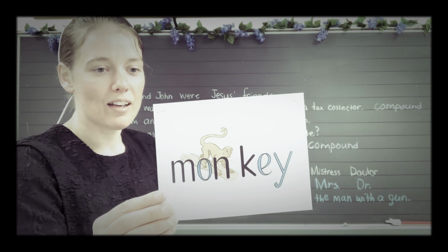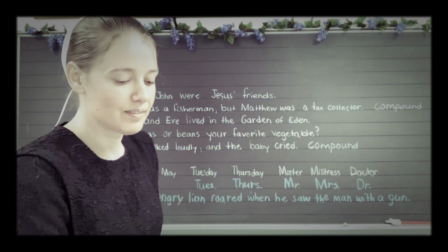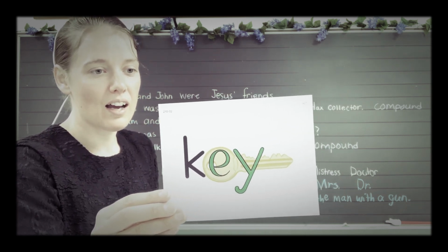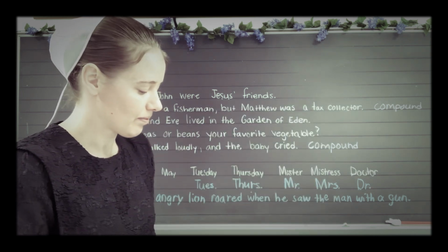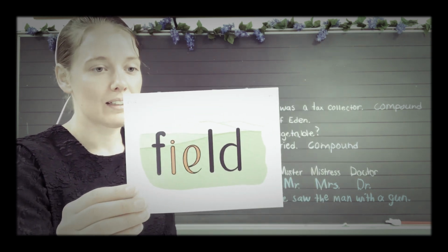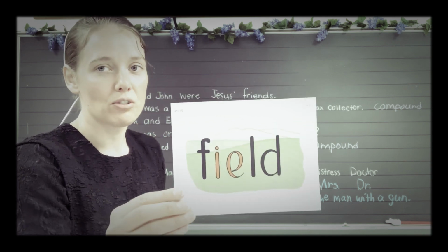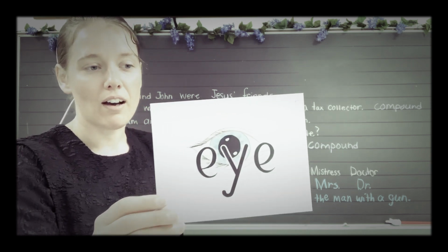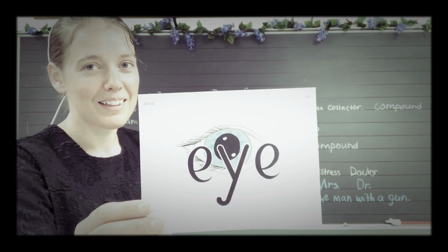The monkey is getting ready to swing by its tail. Monkey. Key. This key is the kind used to unlock a house door. Key. Field. The seed sown in the field has sprouted and turned green. Field. And then we have eye. Do you like to have this big eye looking at you? Eye.